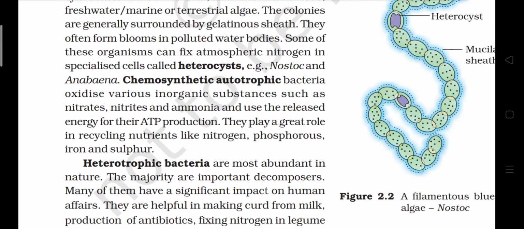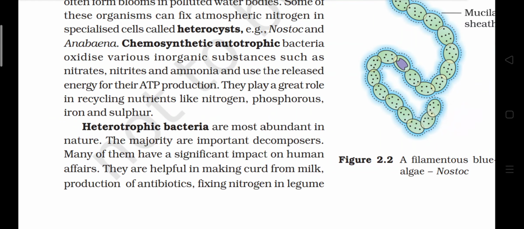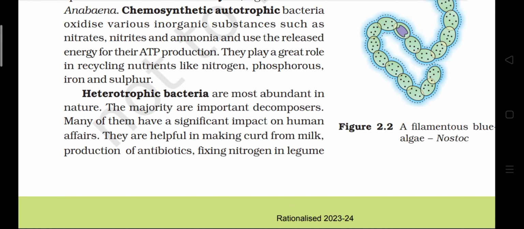Example: Nostoc and Anabaena. Chemosynthetic autotrophic bacteria oxidize various inorganic substances such as nitrates, nitrites, and ammonia and use the released energy for their ATP production. They play a great role in recycling nutrients like nitrogen, phosphorus, iron, and sulfur. Heterotrophic bacteria are the most abundant in nature, and the majority are important decomposers.